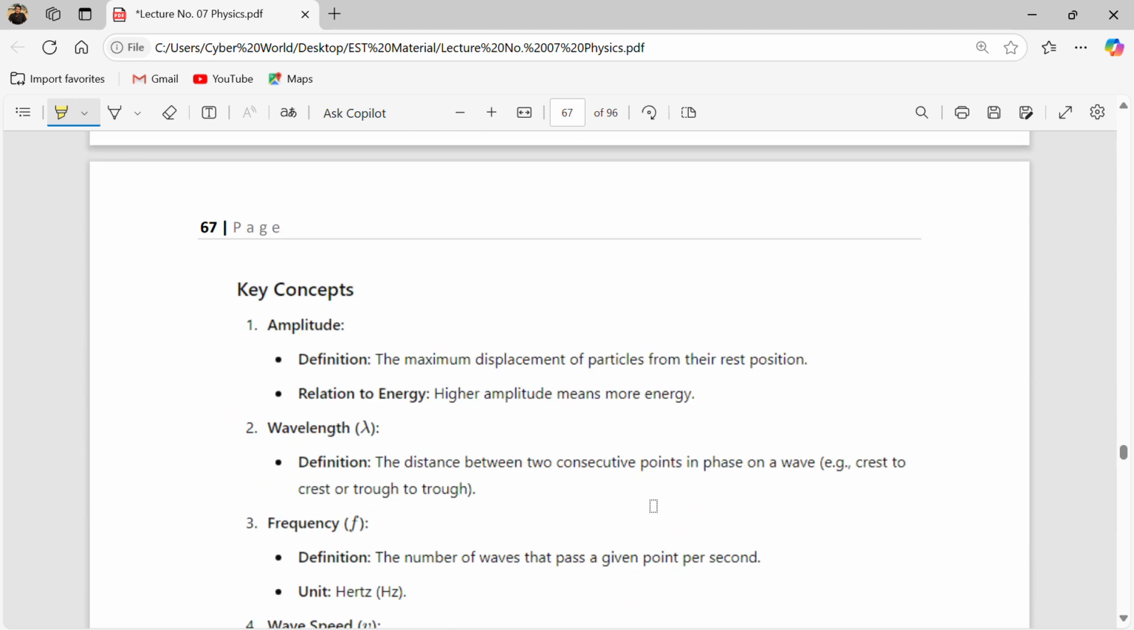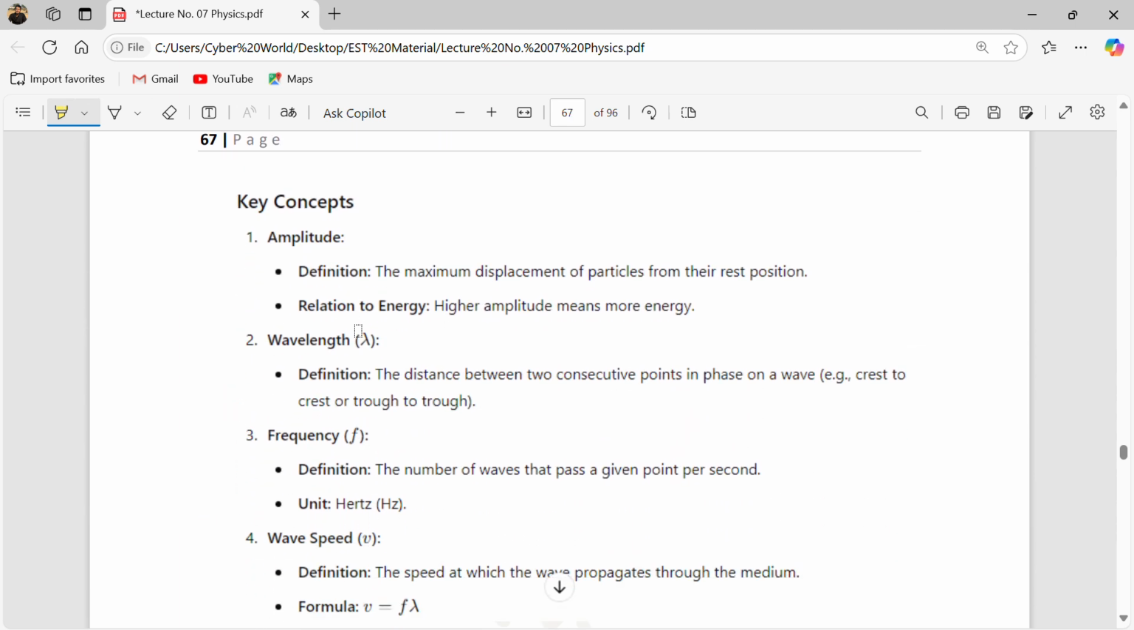Okay, so what are the key concepts of this? In waves you must know about the amplitude, the wavelength, the frequency, and the wave speed. Okay, so that's all the key concepts. So first of all, what is the amplitude? Amplitude is basically the maximum displacement of a particle from the rest position. So from the main position or rest position, the maximum displacement that a wave covers is called the amplitude.